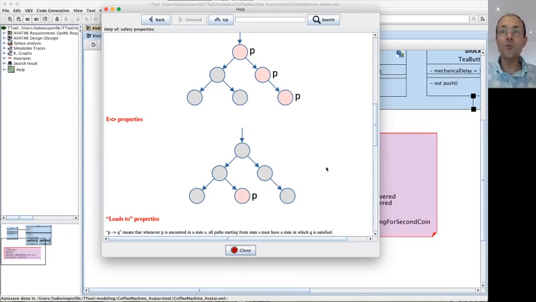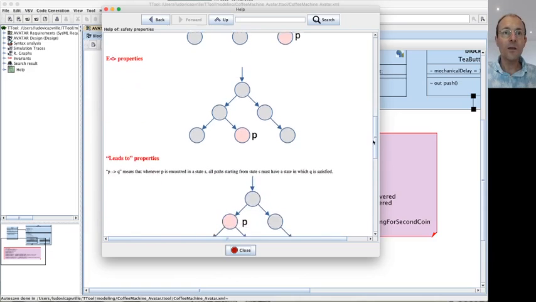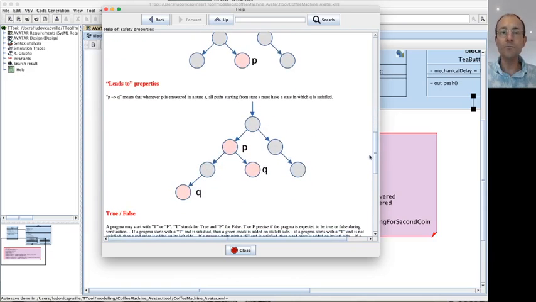And there is a last property which is named leads to. So these two properties are written P arrow Q. It means whenever P is satisfied in a path, it must be followed by Q in all paths starting from P. So P is satisfied here, right? It is followed by Q in this path, and it is followed by Q in this path. The property is satisfied.